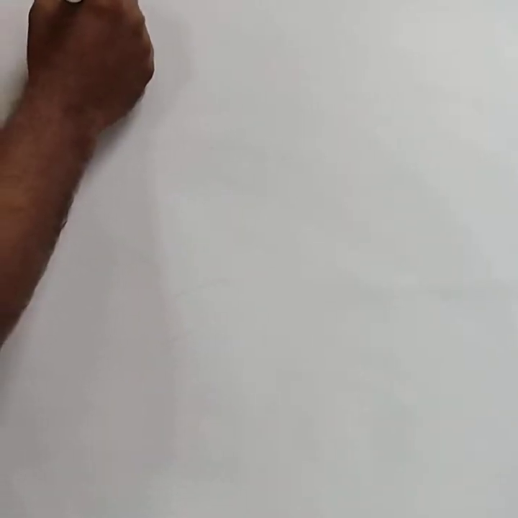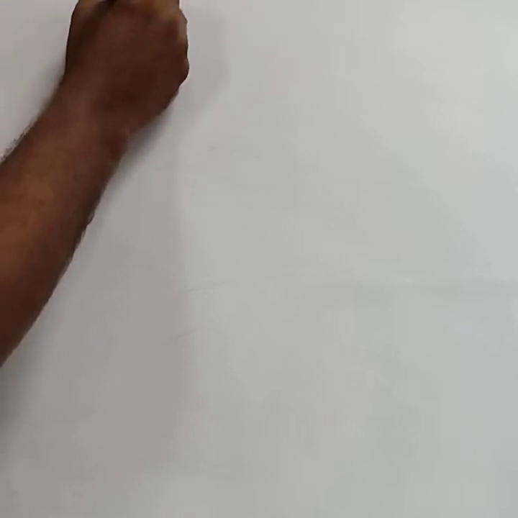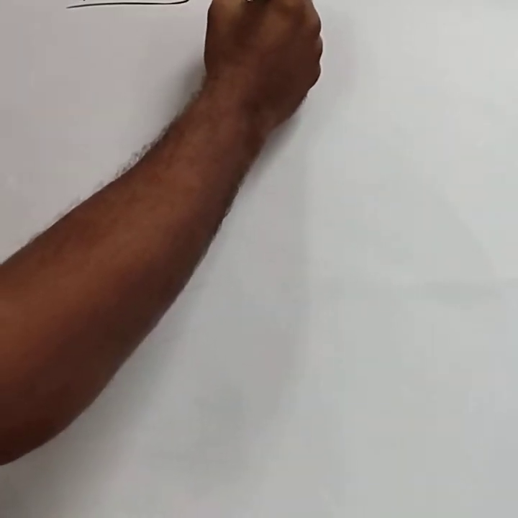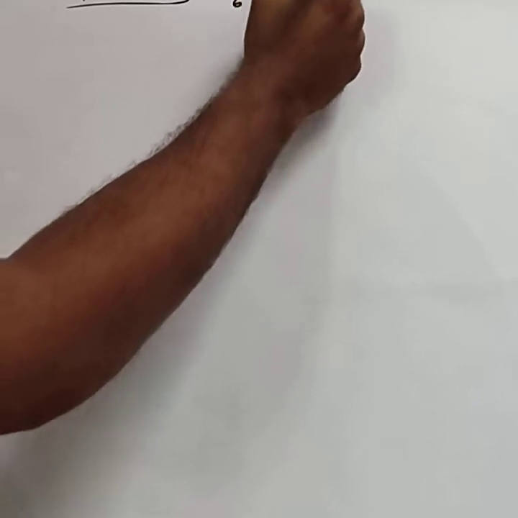Hello students, in this class we study the Haworth structures of other carbohydrates. In last class we studied the elucidation of the structure of glucose and writing the Haworth structure of glucose. In this class we consider the second carbohydrate, fructose. Fructose molecular formula is C6H12O6.